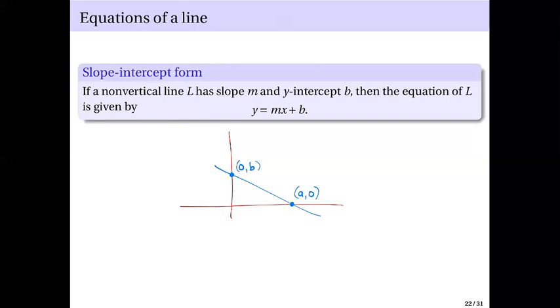So this is the y-intercept, and this is your x-intercept. You can calculate the y-intercept by setting x equals 0. You can calculate the x-intercept by setting y equals 0.